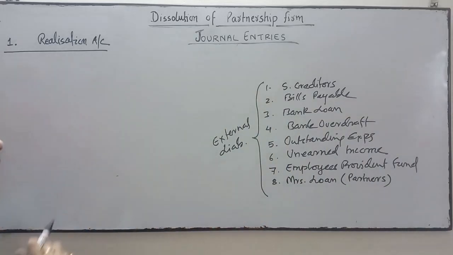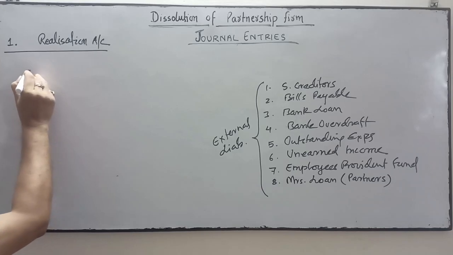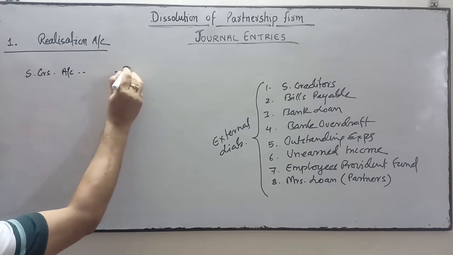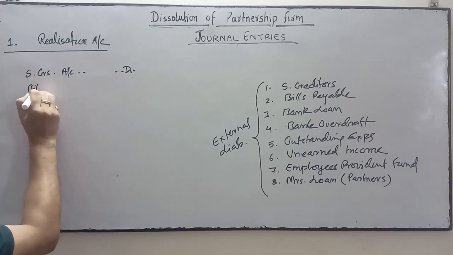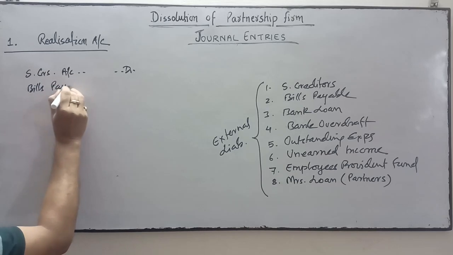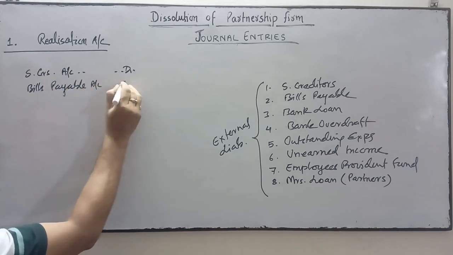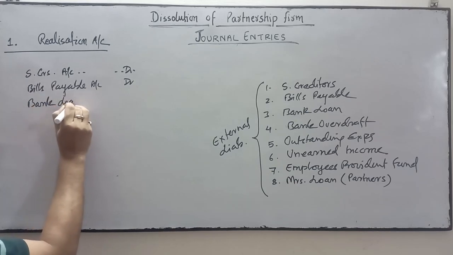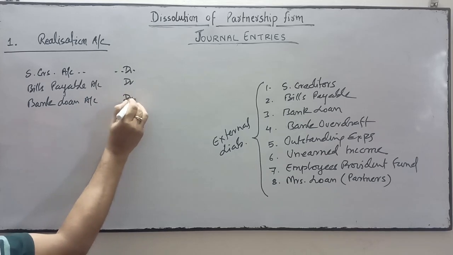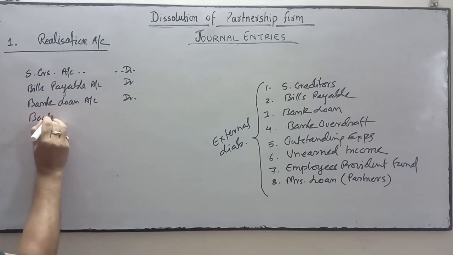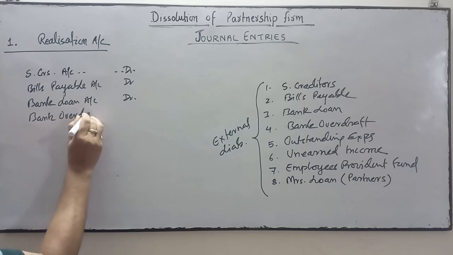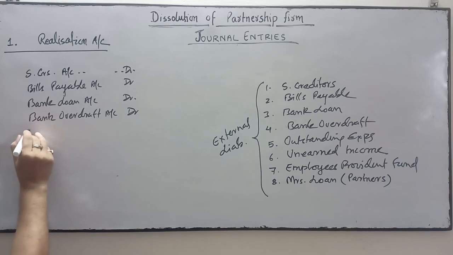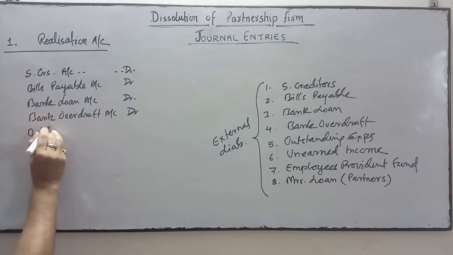For these types of liabilities, sundry creditors account will be debited, bills payable account debit, bank loan account debit, bank overdraft account debit, unearned income, outstanding expense account debit.